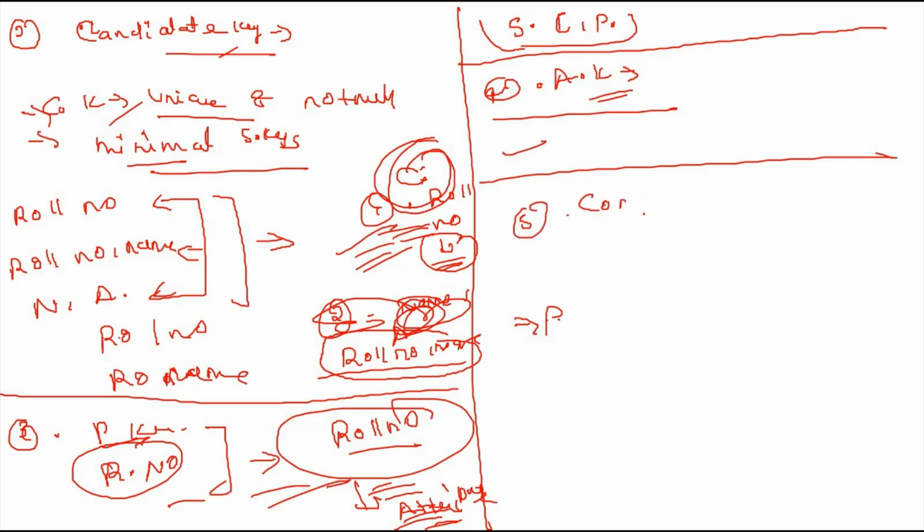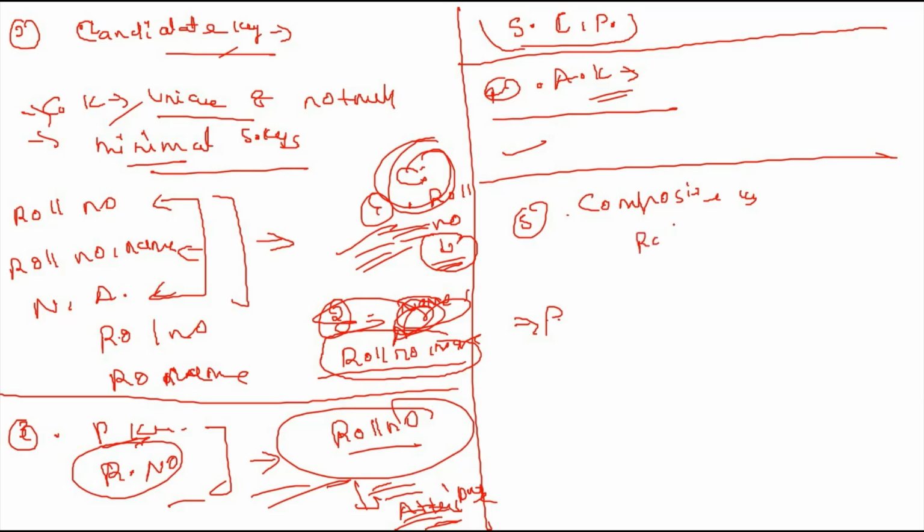The next concept is composite key. When a single attribute can't be used for unique identification, then a combination of attributes is used. Such a key is called a composite key.